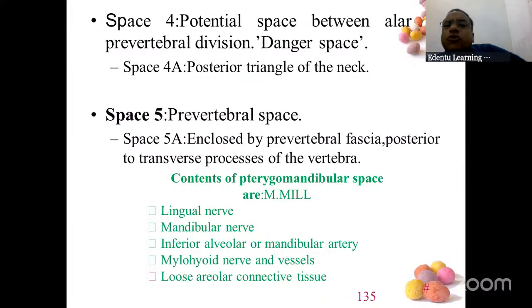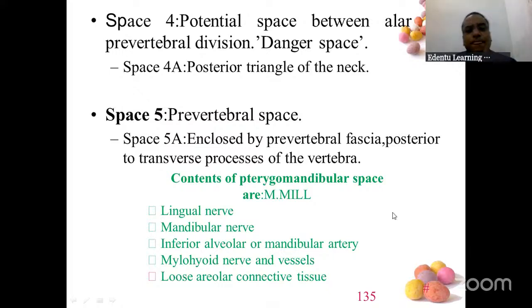And again, the pterygomandibular space, because we are discussing space infection, they very commonly ask. So the contents of the pterygomandibular space, a mnemonic: M.mil. Mandibular nerve, mylohyoid nerves and vessels, I, inferior alveolar or mandibular artery, lingual nerve, loose alveolar or connective tissue, fats.